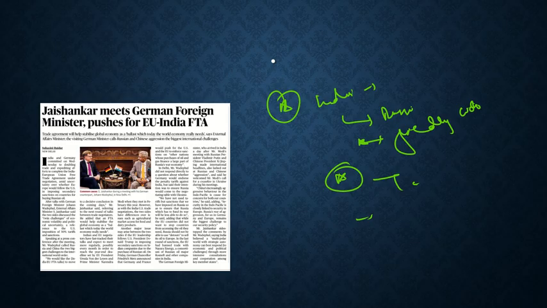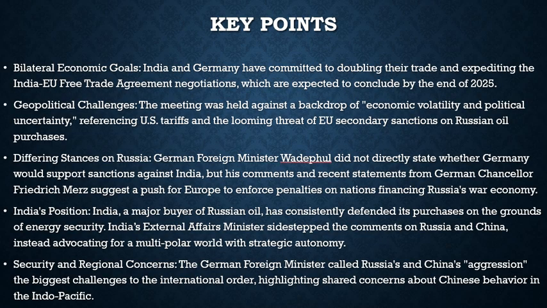As I told you, the India-Europe free trade agreement was discussed, and also the foreign minister of Germany criticized Russia and China, saying how they are a threat to the world, and in a way we saw how our approach was different in this regard. So this is in a nutshell what this article is about. Now let's have a look at what the key points were. First, it talks about the bilateral economic goals.